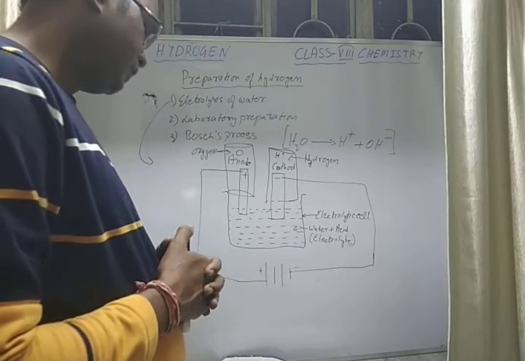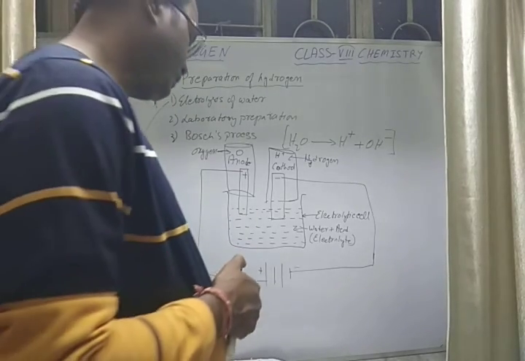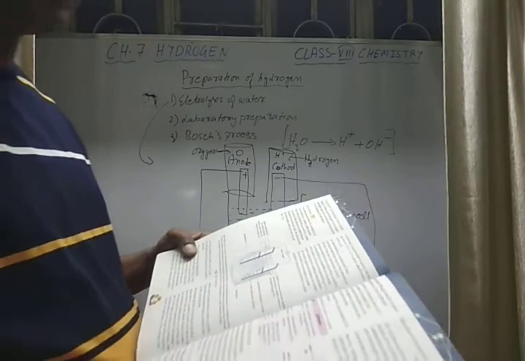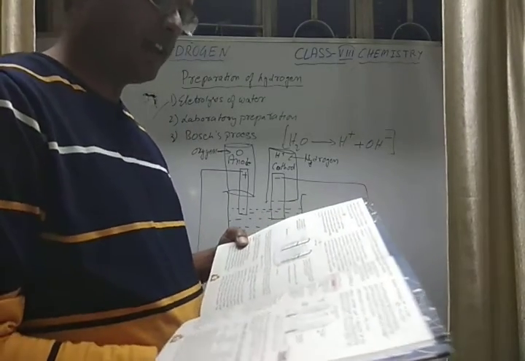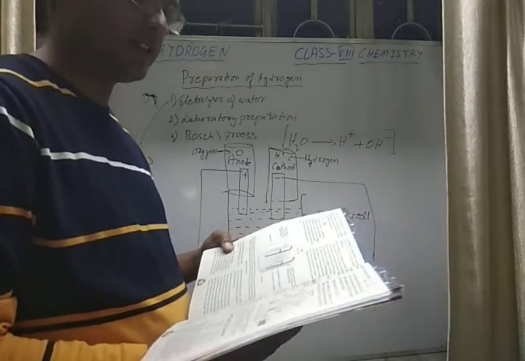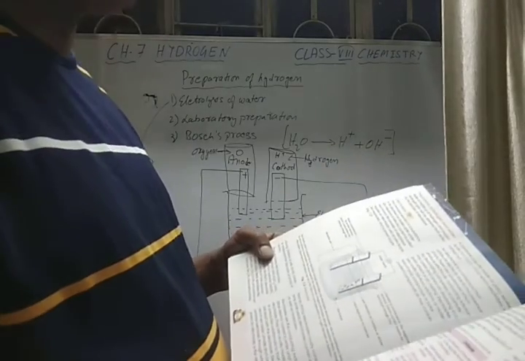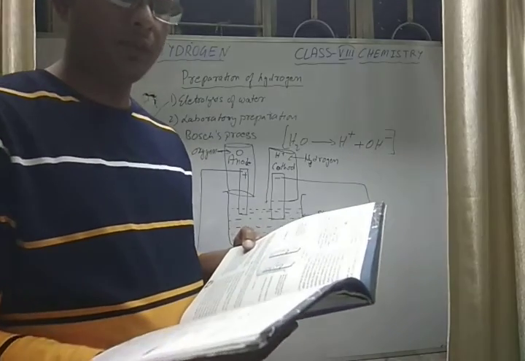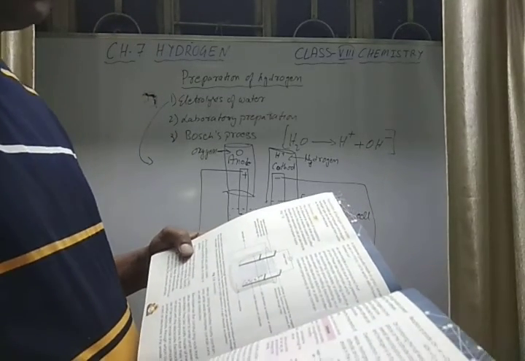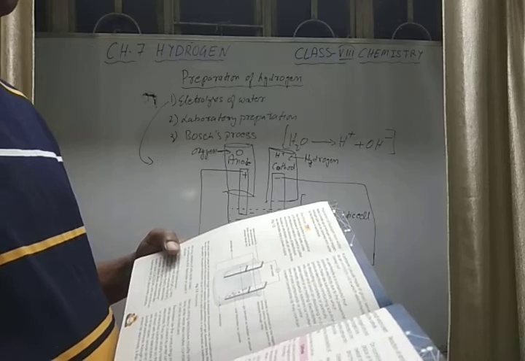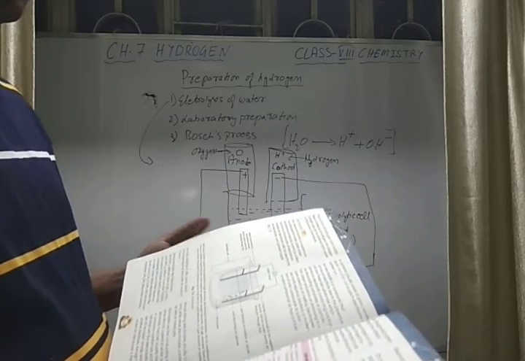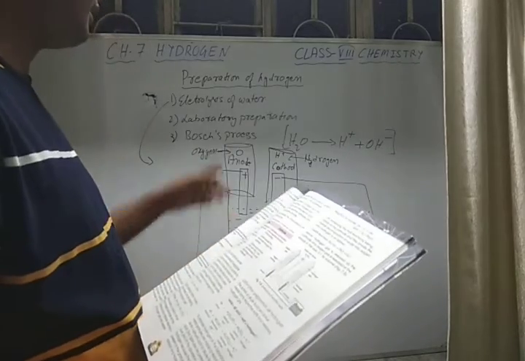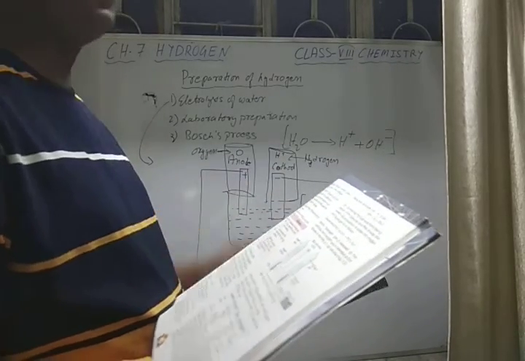Anions such as Cl minus, CO3 2 minus and OH minus get attracted and discharged at the anode, whereas cations such as sodium Na plus, calcium Ca2 plus, aluminium Al3 plus and ammonium NH4 plus get attracted and discharged at the cathode, because they are positively charged ions. So anions are attracted at the anode, whereas cations are attracted at the cathode.